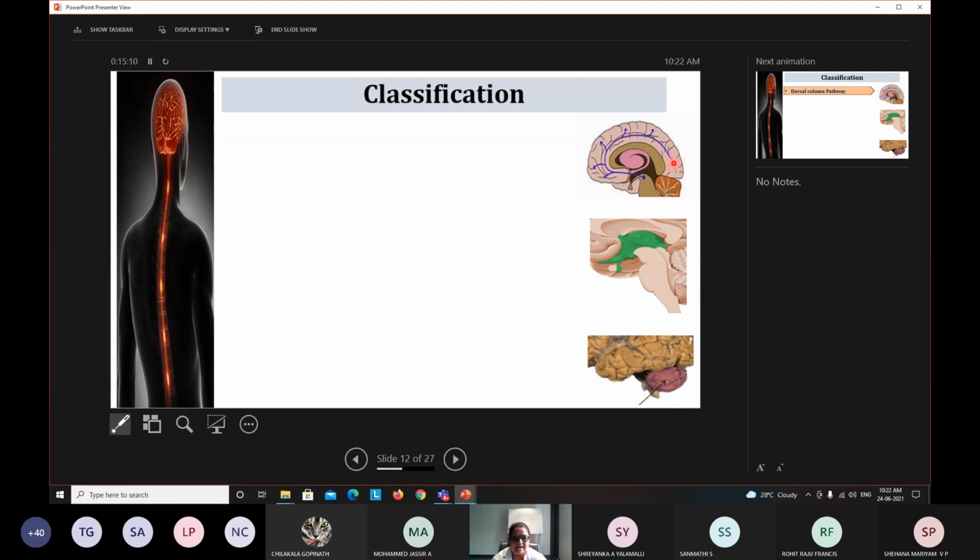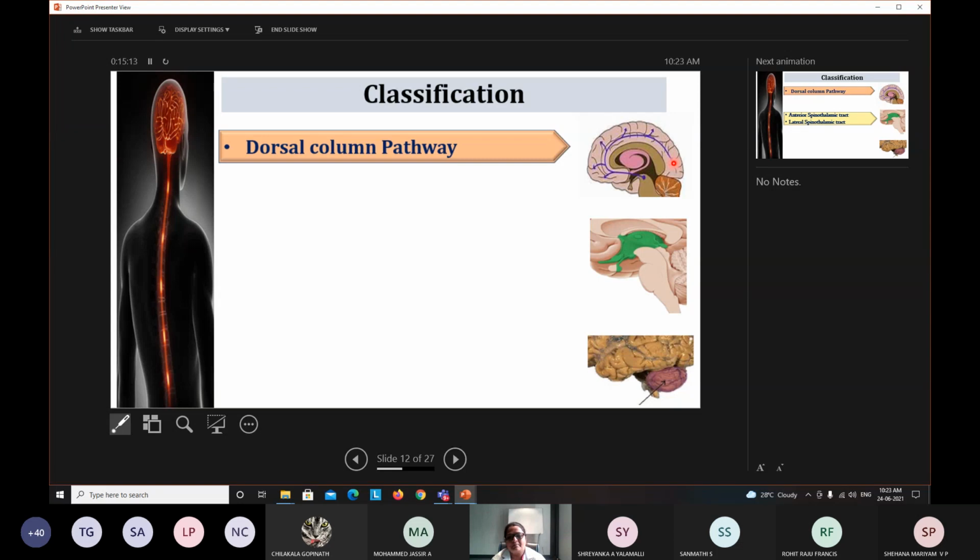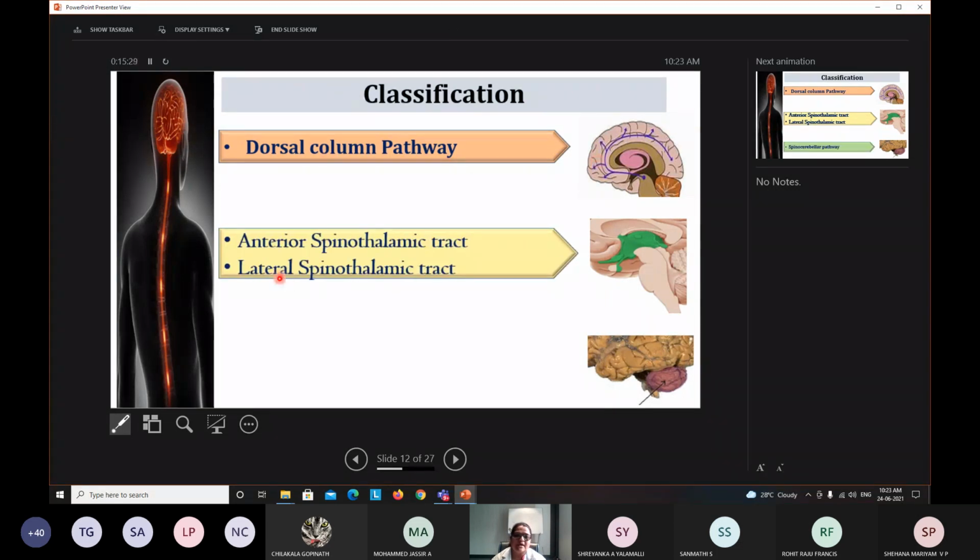So they are classified as the dorsal column pathway, or dorsal column tract, or posterior column tract, which goes from the spine to the cerebral cortex. Next, the tract which goes from the spine to the brainstem is called the spinothalamic tract. Based on their location, the prefixes used are anterior and lateral. Those we are going to discuss in detail.